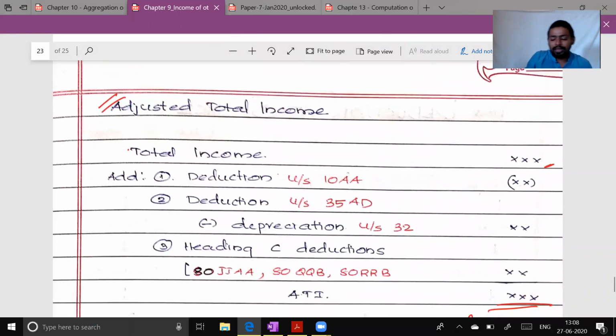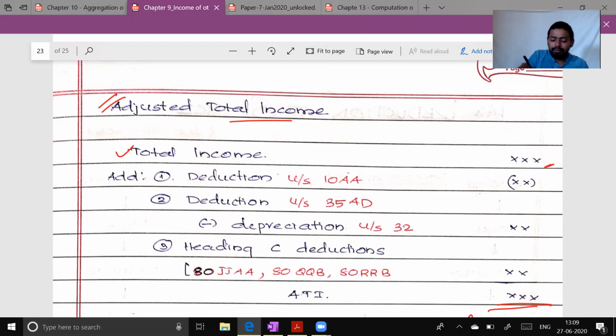So how do I compute adjusted total income? Adjusted total income is the total income without claiming the extra benefits of the Income Tax Act. This is what you need to understand. So adjusted total income is the total income without giving the extraordinary benefits which are given in income tax.